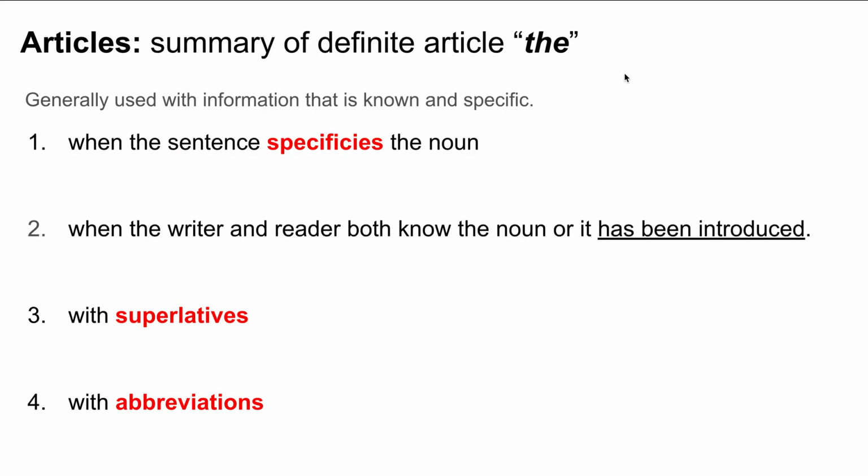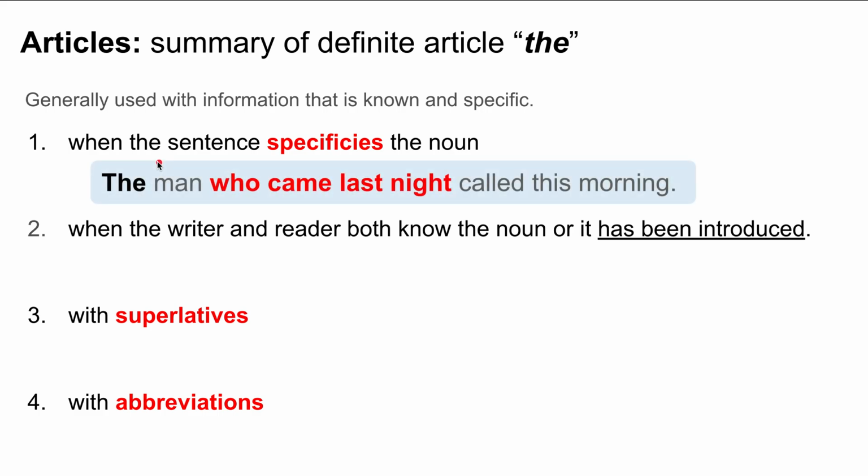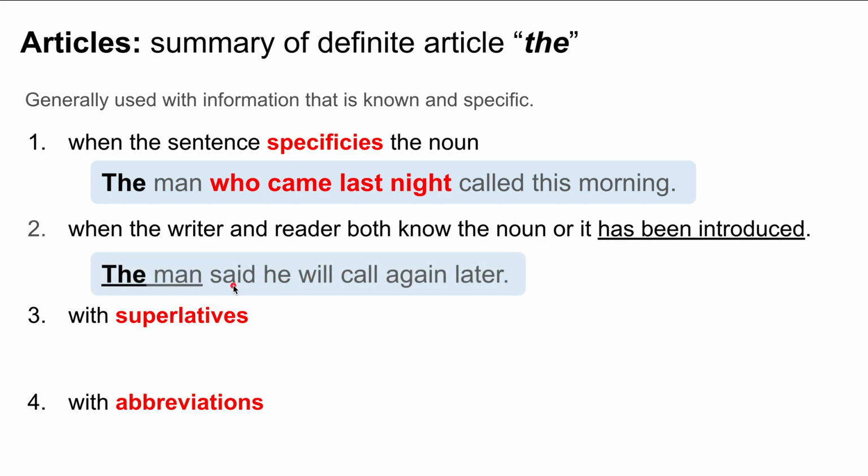Moving on now. So generally, we use the definite article with information that is known and specific. Quick summary: such as when the sentence specifies the noun, the man who came last night. Who came last night specifies which man. Okay. When the writer and the reader both know the noun or it has been introduced. The man said he will call again later. Here it has already been introduced.